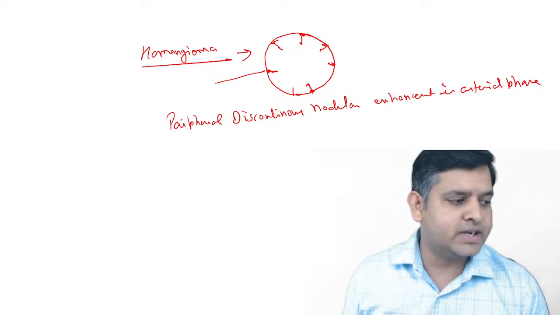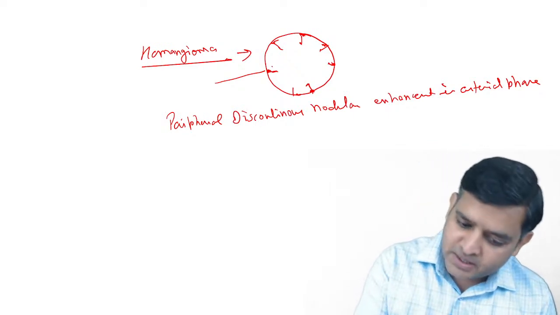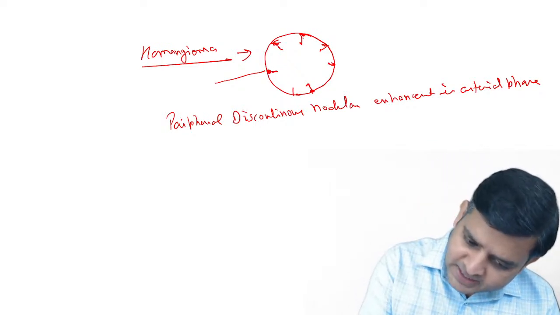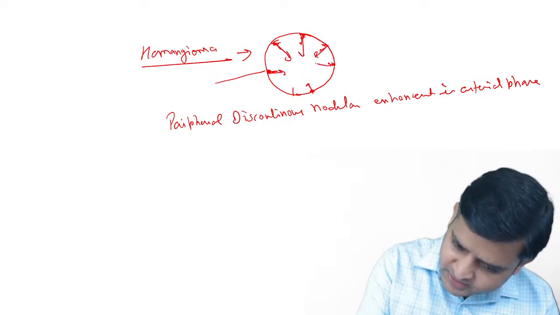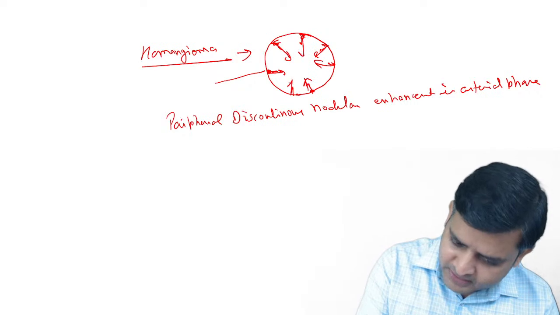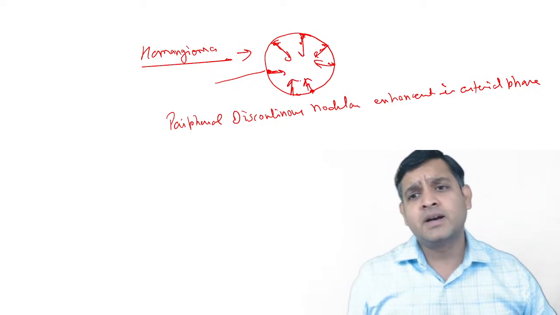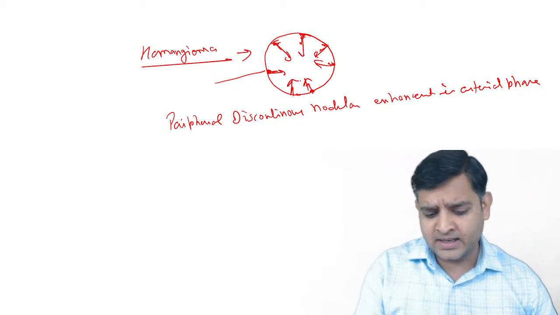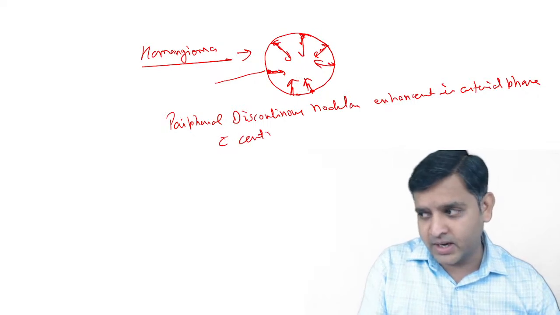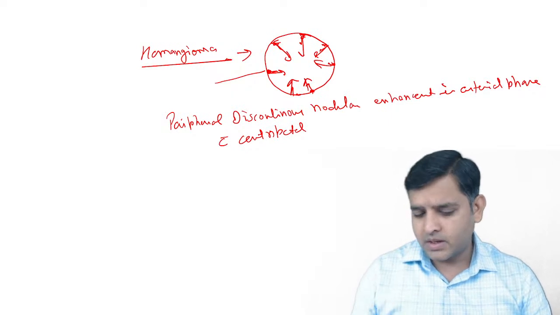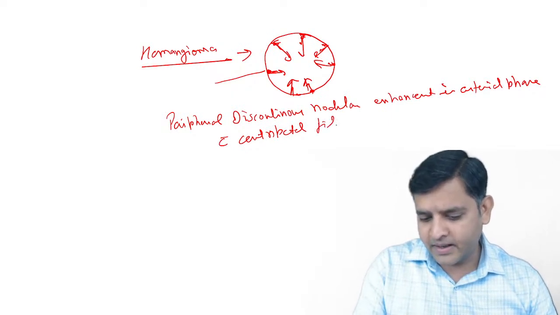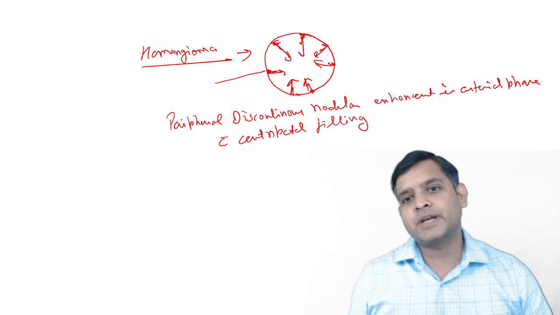What is the meaning of centripetal filling? The blood will start getting collected here and slowly will move towards the center. So this is called centripetal filling. So peripheral nodular enhancement in the arterial phase with centripetal filling. Centripetal filling is the hallmark feature of hemangioma.